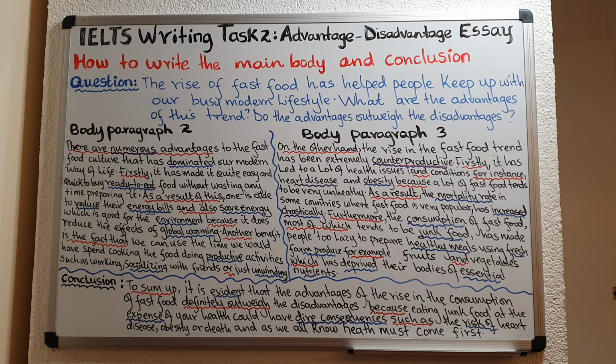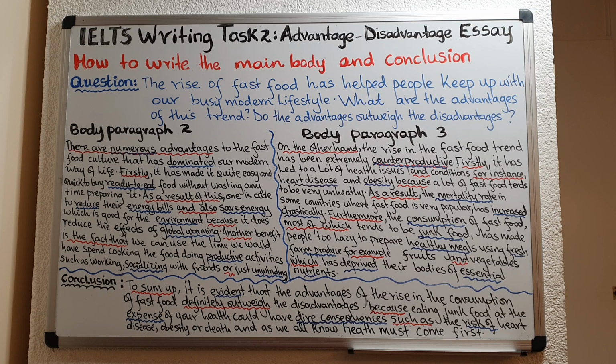So in that sentence, I have introduced the second advantage, and that is when you buy fast food, you don't have to cook it.